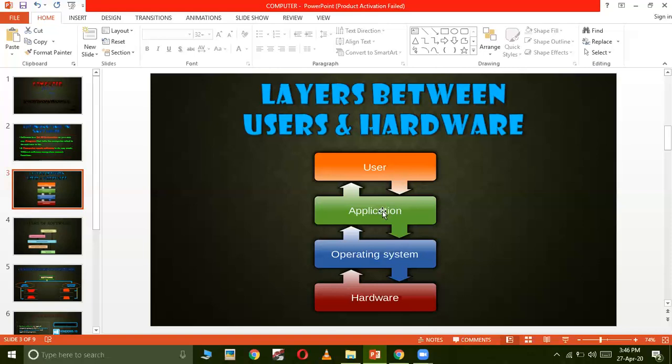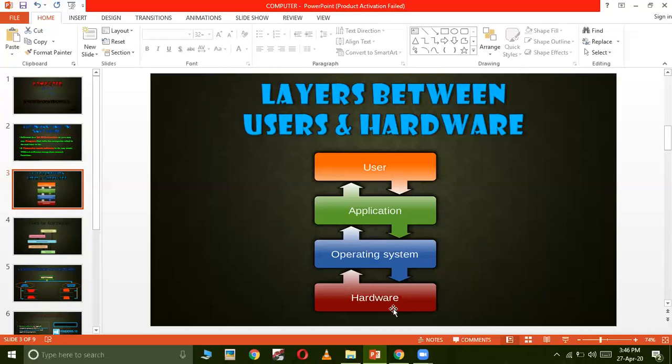Now, whatever work we have done on the application software is further transferred to the operating system by the application software. Now, user has given the input to the application software. Application software collects those inputs and then sends them to the operating system. Now, operating system converts that input into the form of binary digits, that means in the form of 0 and 1, and then it allocates the processor and memory to that application and then sends it to the hardware.